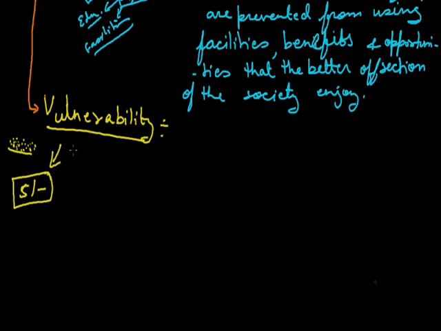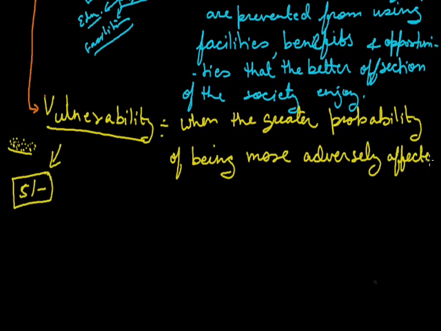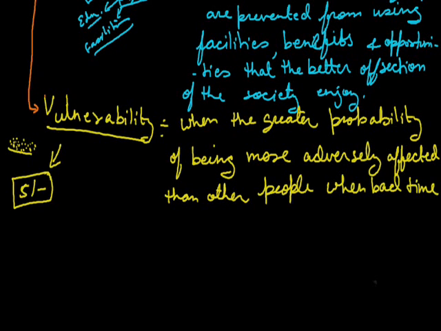This is known as vulnerability, and the definition of it is: the greater probability of being more adversely affected than other people when bad times come for everybody.